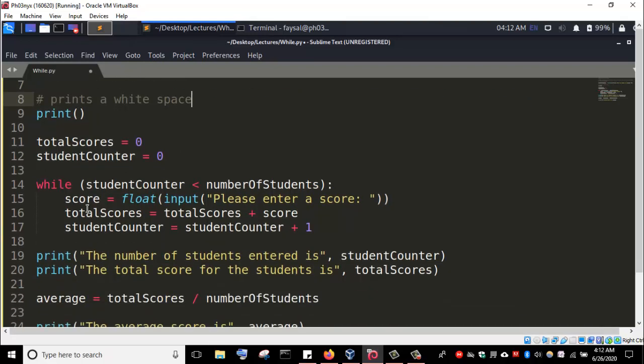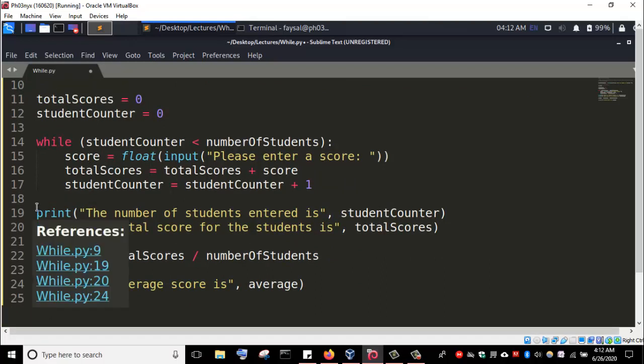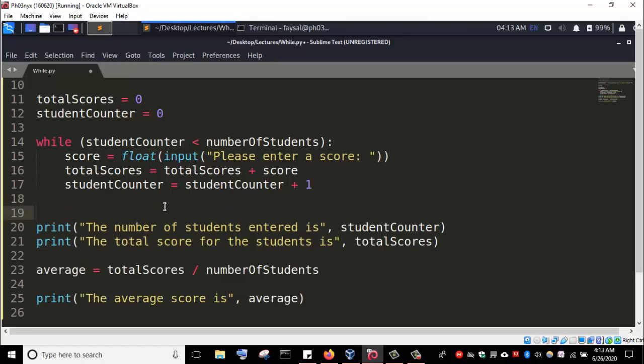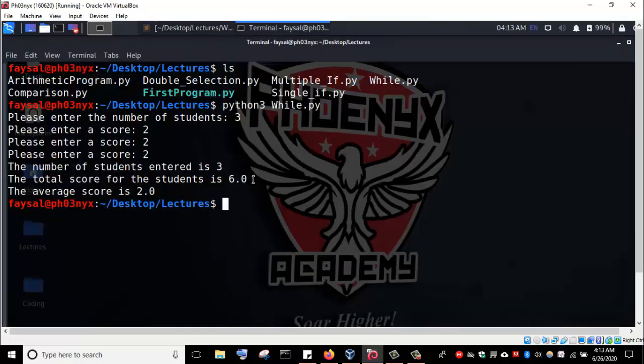Okay, so we then print the total scores. Before this, after the prompt to enter a score, I can also have a white space. Print a white space. So basically, I'm saying this is printing a white space. All right, then I'll save it and then go back to the terminal and run it and see if I'm satisfied with the output.